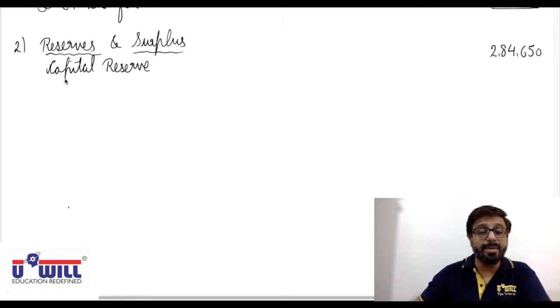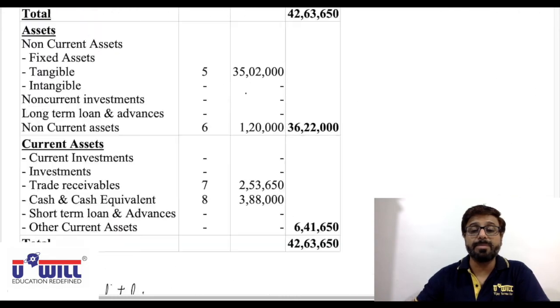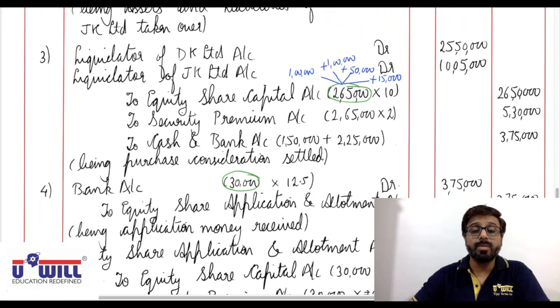Next in reserves and surplus is securities premium. Now how much is securities premium? See here, we again mark it in blue.